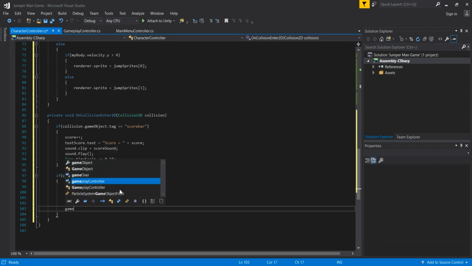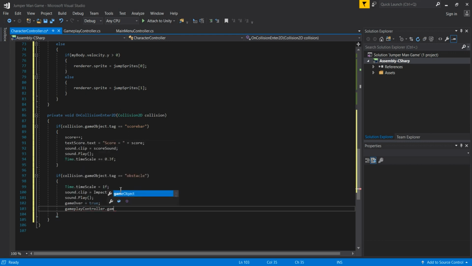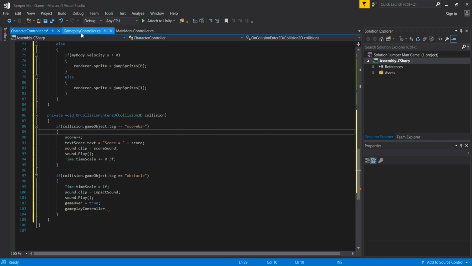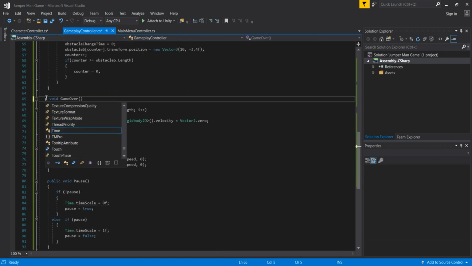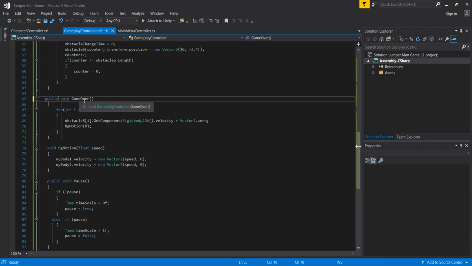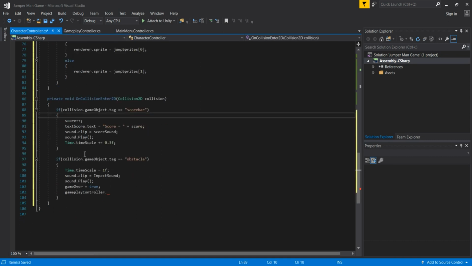Then GameplayController.GameOver, we are going to call our game over, and we do not have that function because we didn't make it public. So we need to go here and pass public, in order to access and transfer this game over into some other script. So now in the character controller, when we use GameOver, we have this function because now it is public.